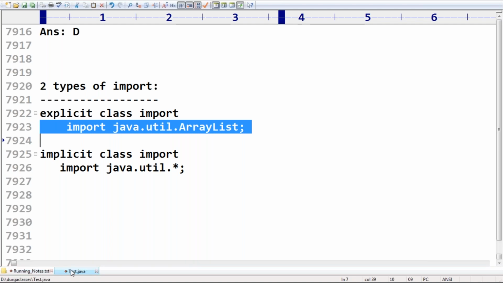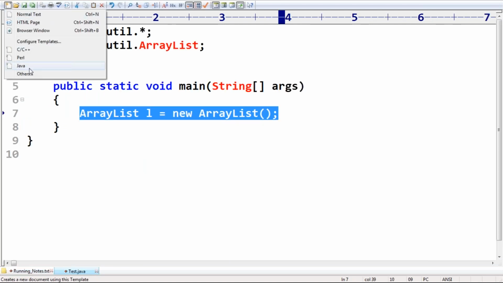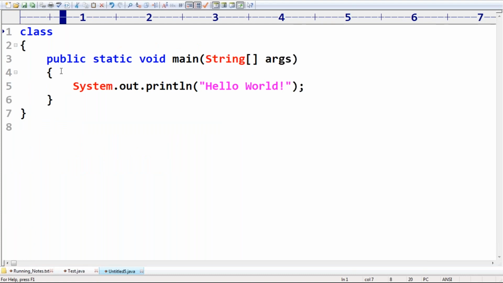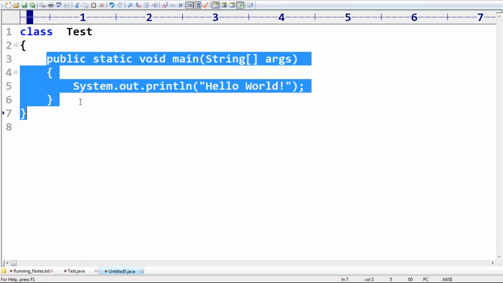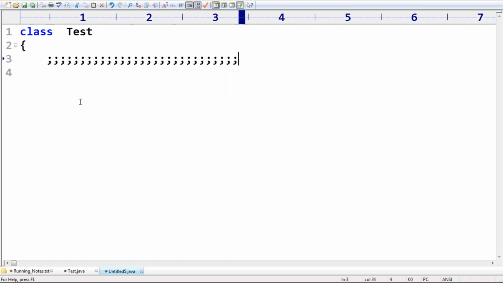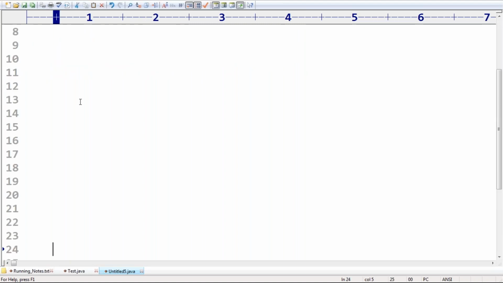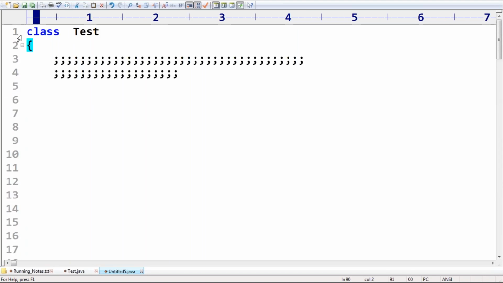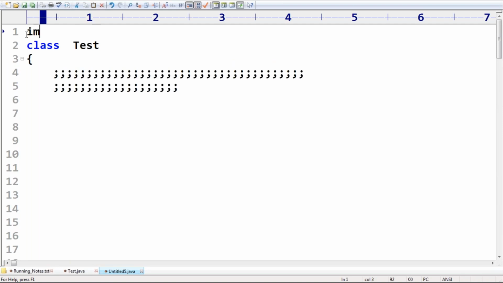Sir, best example. I have one Java program, assume thousands of lines are there. Now in this big program, I'm using import com.hdfc.*.